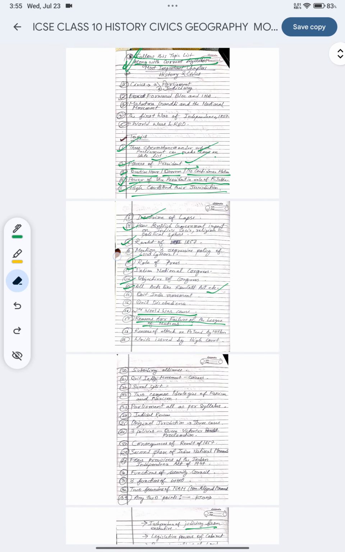Okay, now it's ready. Now one by one I am zooming the pages, one by one, and you will easily take screenshots.